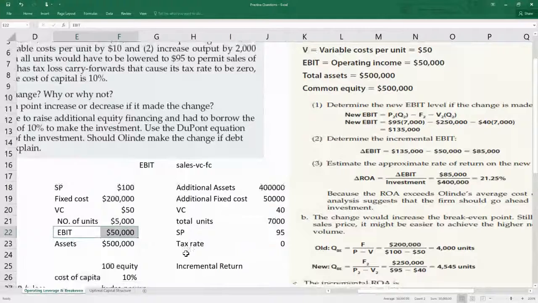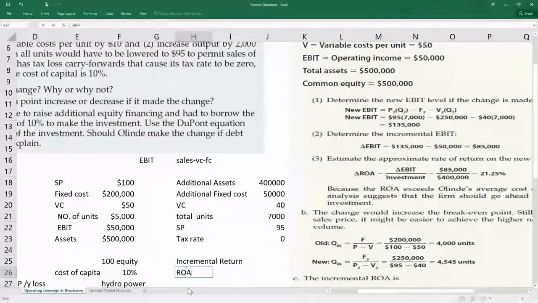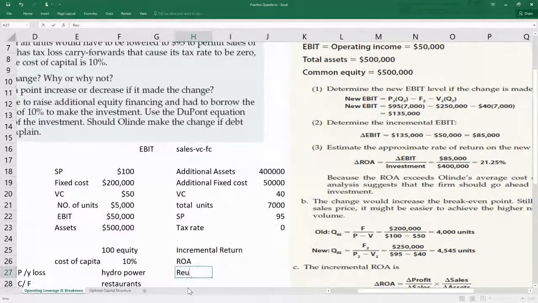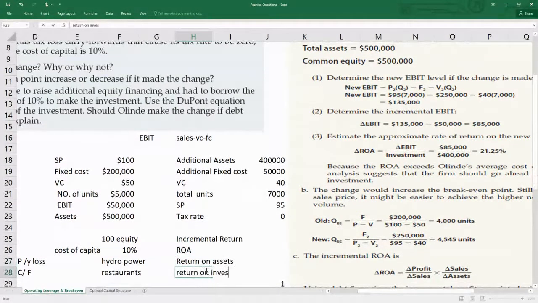Estimate now again the return on assets, ROA, return on assets or return on investment, whatever name you want to call it. Why? Because in this case, your investment or asset is the same, right? It's 5 lakhs in the first case. So how much is the additional investment? Additional investment is 4 lakhs, right?